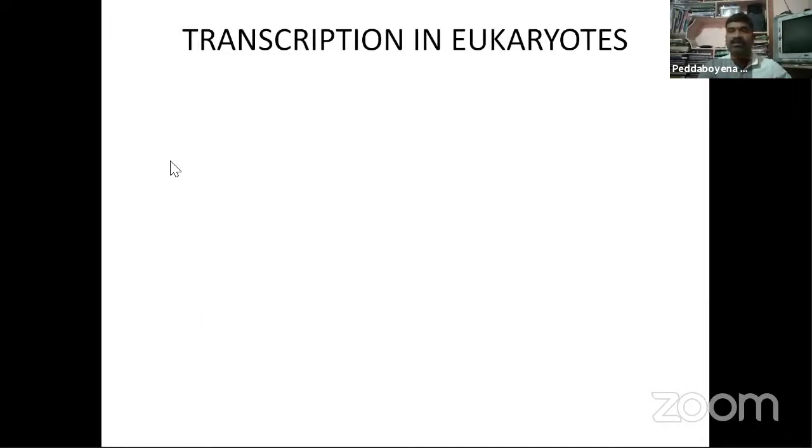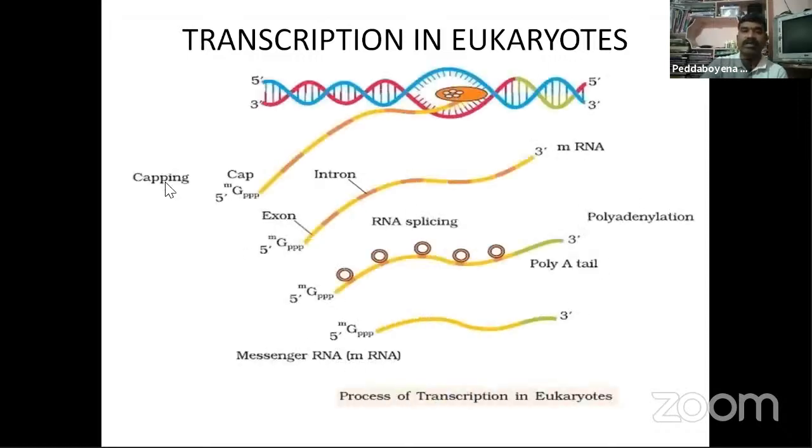So next one, transcription in eukaryotes. Now we have completed transcription in prokaryotes. Next, transcription in eukaryotes. Here you are observing capping, tailing, splicing. These are in the diagram, so you remember these.